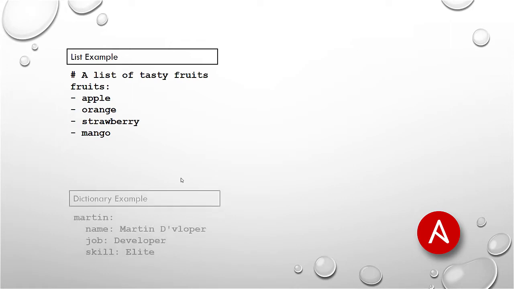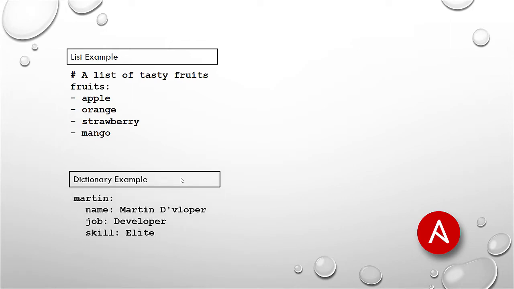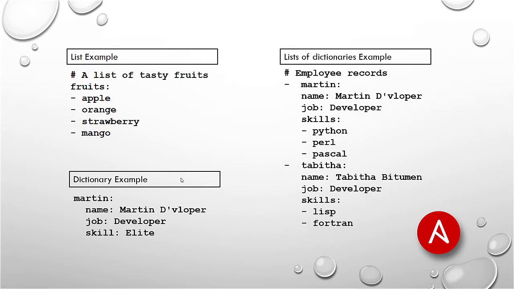A dictionary is represented in a simple key value form. The colon must be followed by a space. Here is an example, an employee record. Martin is a list, then the key value pairs name, job, and skill. More complicated data structures are possible, such as lists of dictionaries whose values are lists, or a mix of both. Here is an example. Martin itself is a list, but that list contains additional dictionaries, and within that dictionary, skill is again a list.